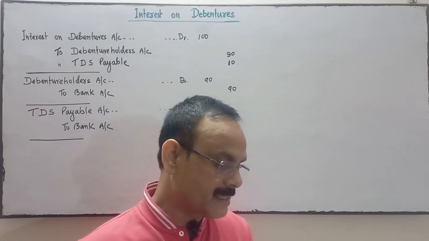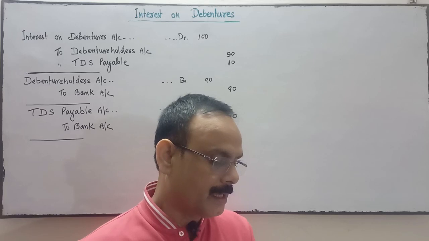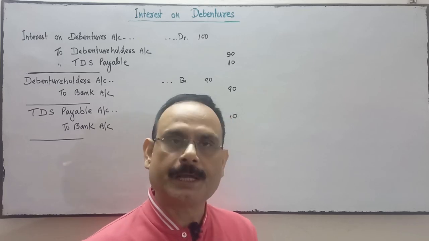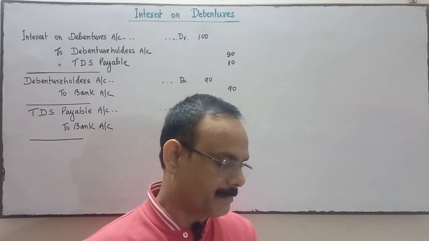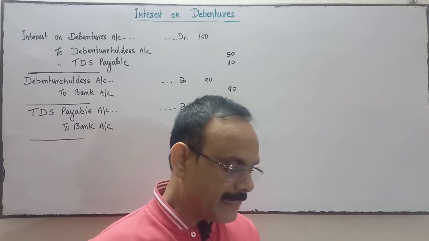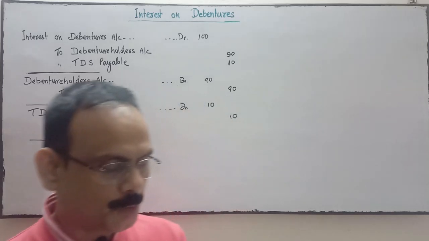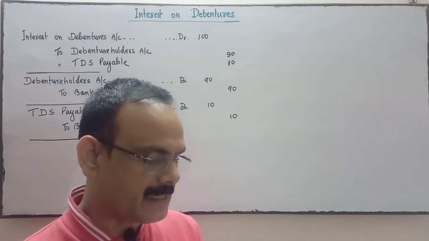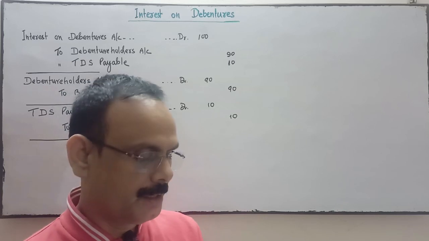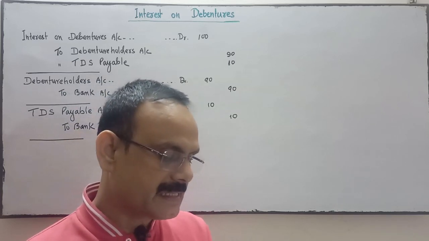The company closes its books on 31st March every year. Interest on 9% debentures is payable on 30th September and 31st March every year. The rate of tax deducted at source is 10%. Pass necessary journal entries for the year ended 31st March 2016.